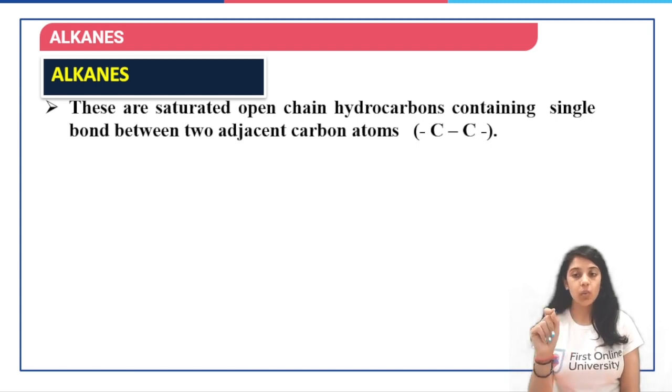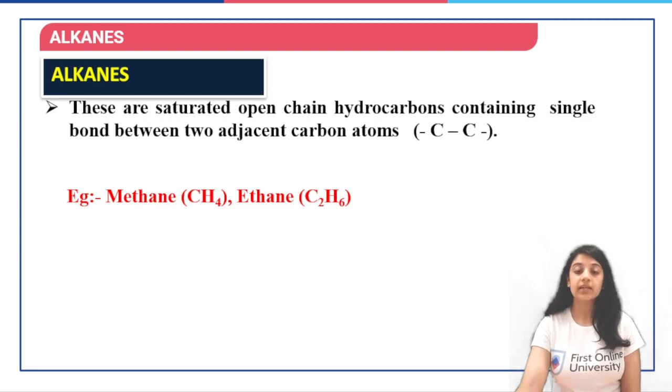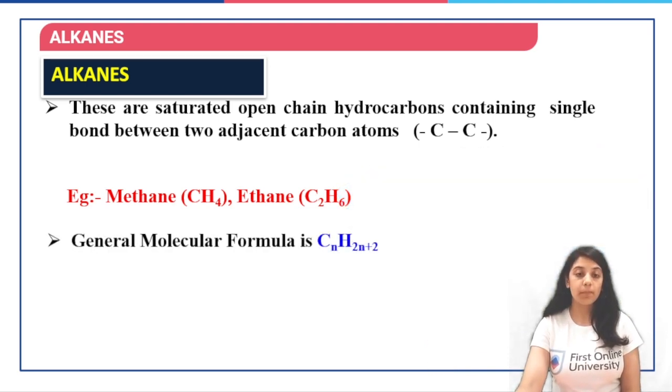Saturated means they contain only single bond between adjacent carbon atoms, and they are open chain hydrocarbons containing single bond between two adjacent carbon atoms. For example, methane, ethane, etc. So if you see these examples, coal mines or marshy place, this is where you get the alkanes from.